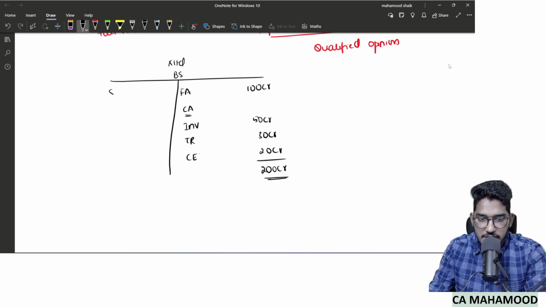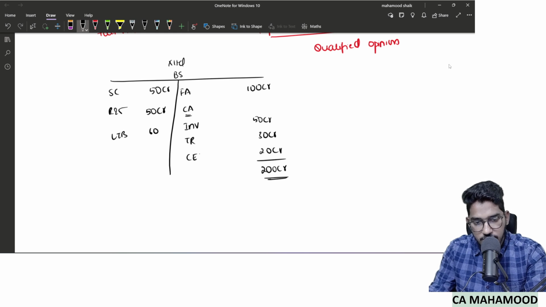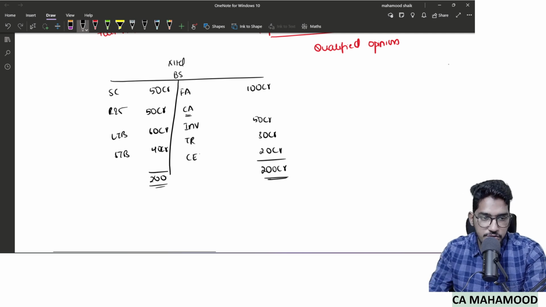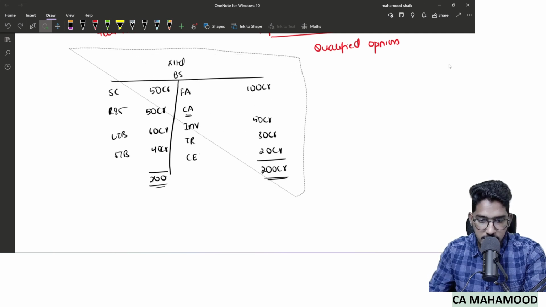Now coming to liabilities: share capital 50, reserves and surpluses 50, long term borrowings some 60, and short term borrowings some 40. So here also a total of 200. Let me copy this. I'm going to use this example repeatedly, so I will copy and keep it aside.